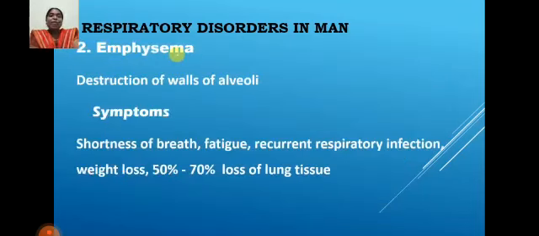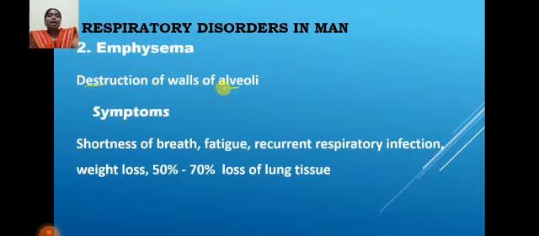And next, emphysema. Emphysema is destruction of the wall of alveoli. Destruction means damaging of alveoli tissue. What are the symptoms?